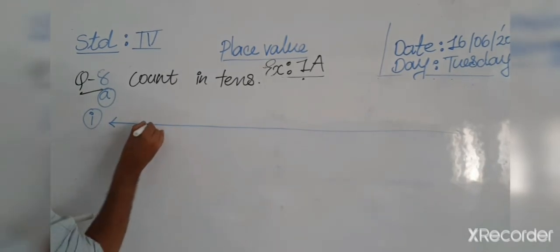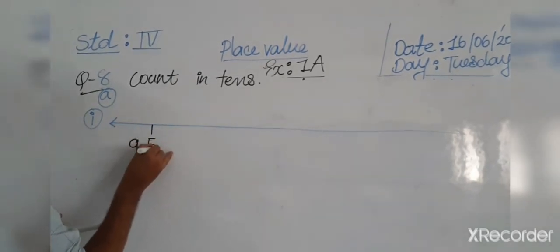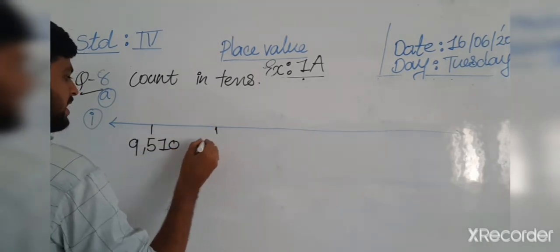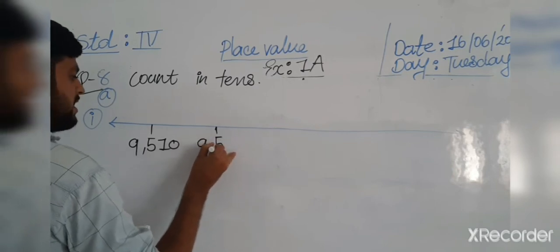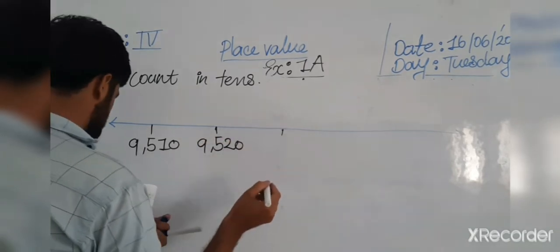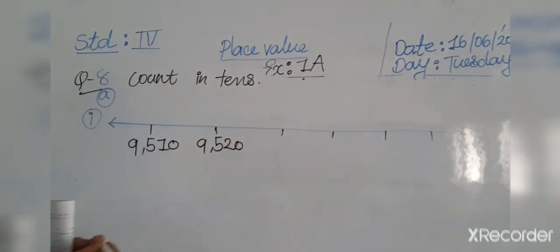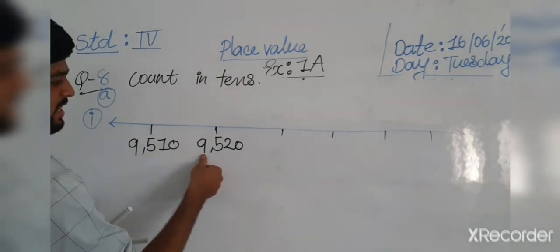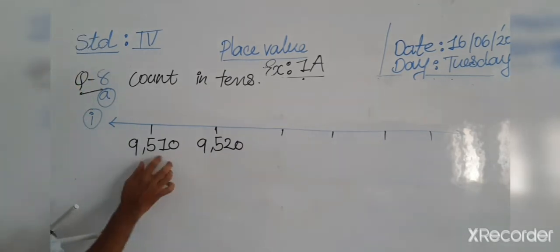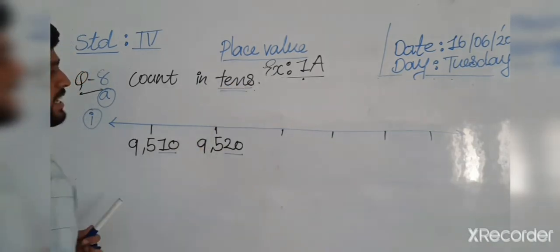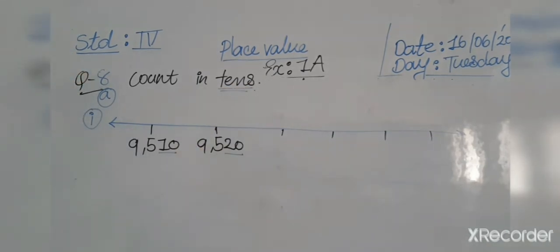Okay, so first of all it's 9,510. It's your example. Okay, and then 9,520. What are the instructions for us? Count in tens. So 9,510, now 9,520. Only we are counting here this digit, which means only tens. Don't forget the tens. Okay, so in this question only the tens change.